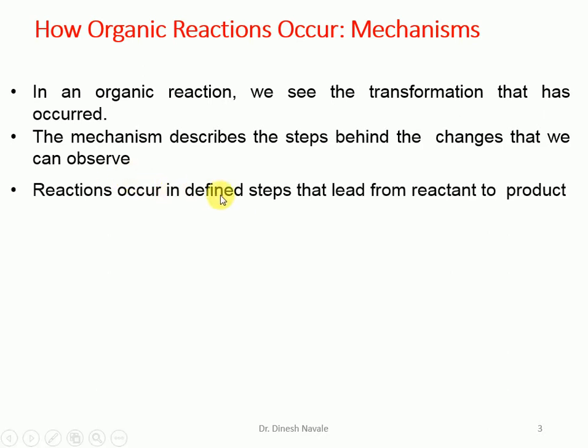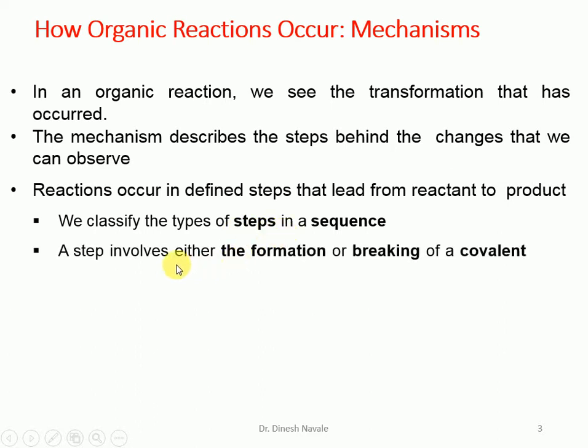Reactions occur in defined steps that lead from the reactant to the product. We classify the types of steps in a sequence: steps involve either the formation or breaking of a covalent bond. That means in many organic reactions there is formation of a bond as well as breaking of a bond, and particularly a covalent bond is involved.